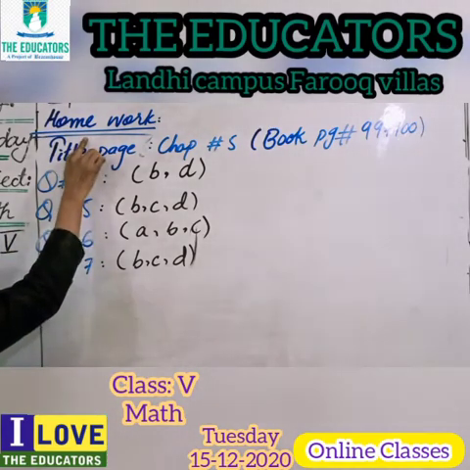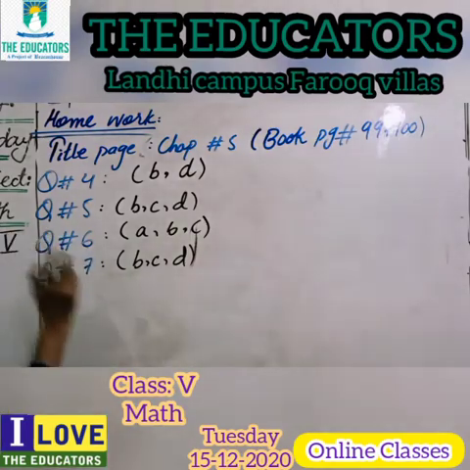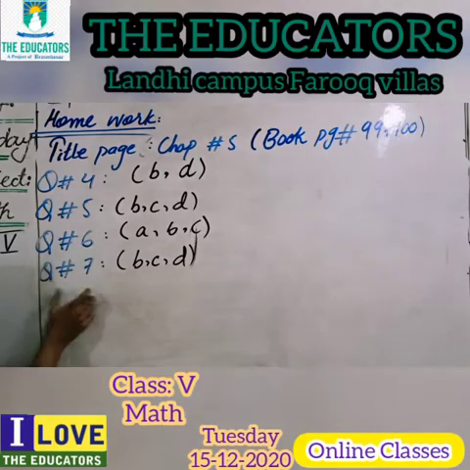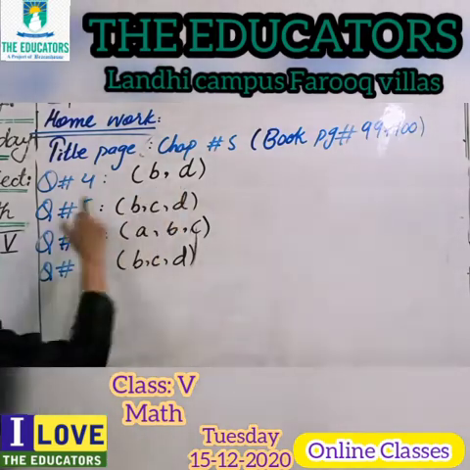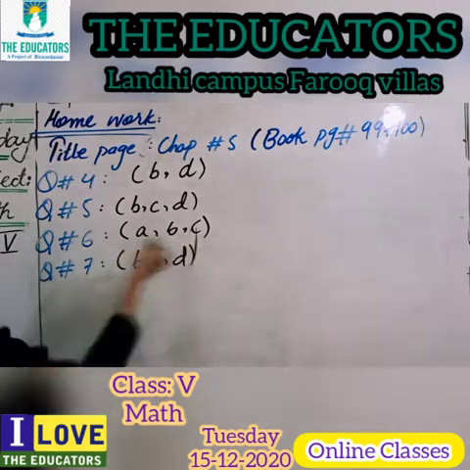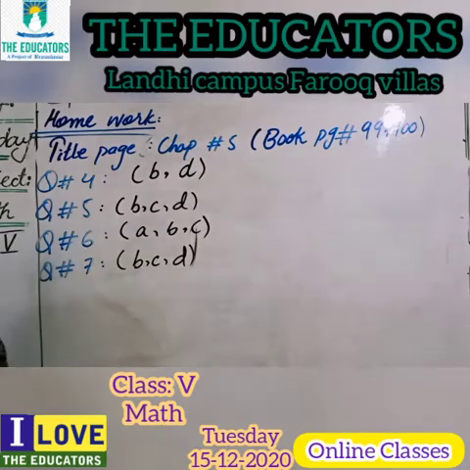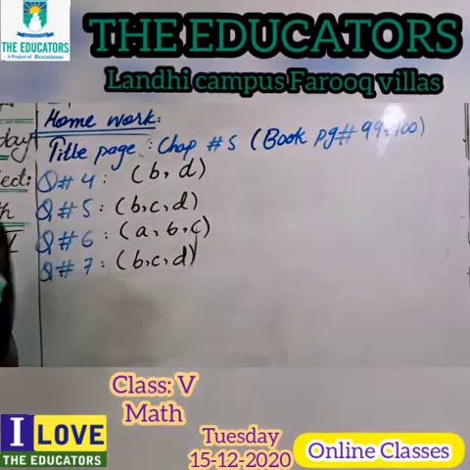So you will write H.W. You have to solve question 4, question 5, question 6 and question 7, but only the given parts. Part B and D of question 4, part B, C, D of question 5, part A, B, C of question 6 and part B, C, D of question number 7. And the book page numbers I already mentioned here: 99 and 100. Okay students, this is your homework.